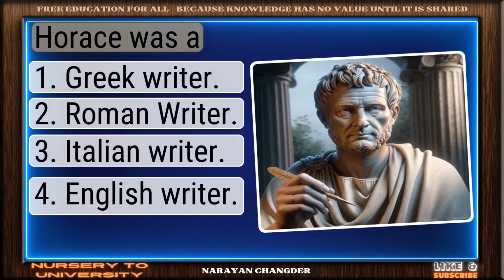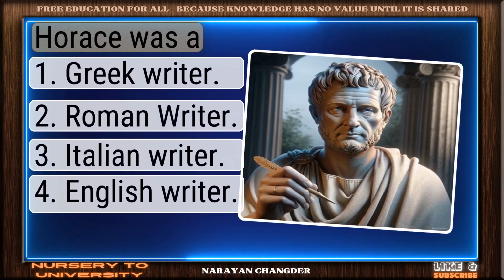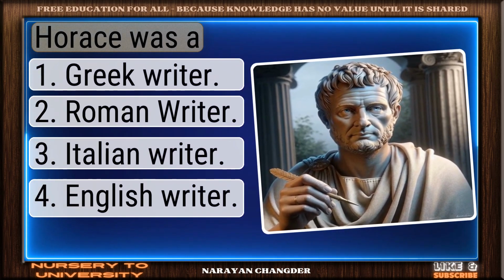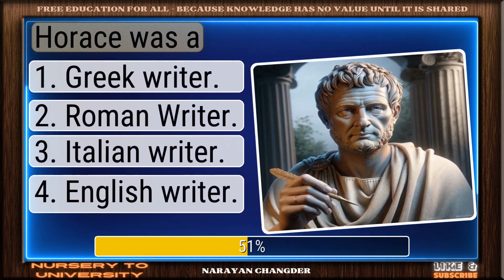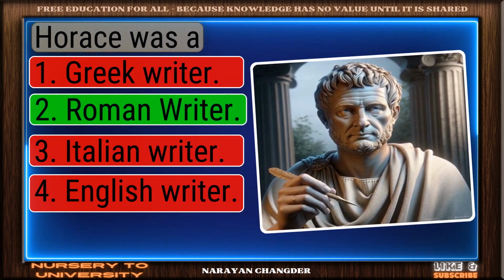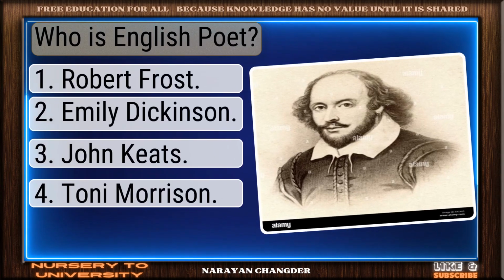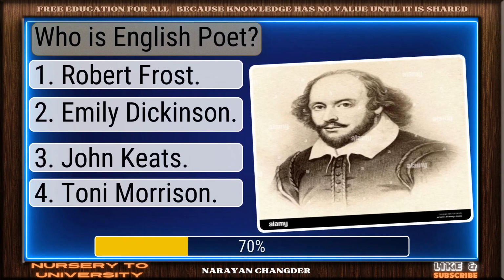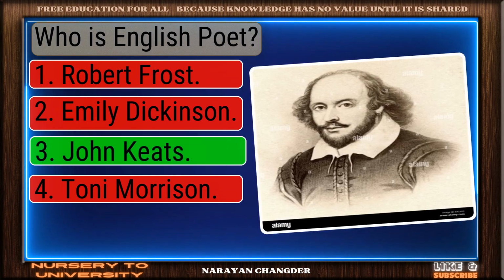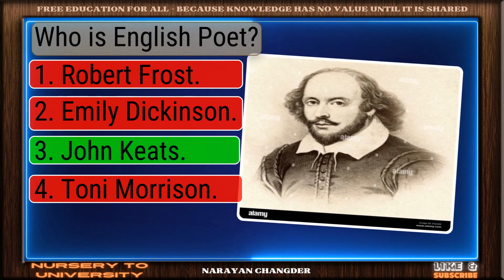Can you solve all these English literature questions? Horace was a... Excellent. Roman writer is well-reasoned. Who is English poet? Bravo. John Keats is the answer.